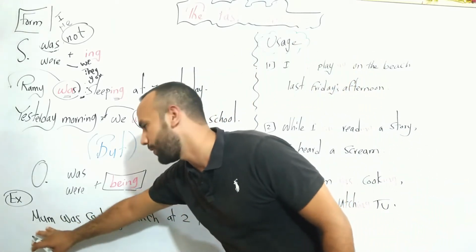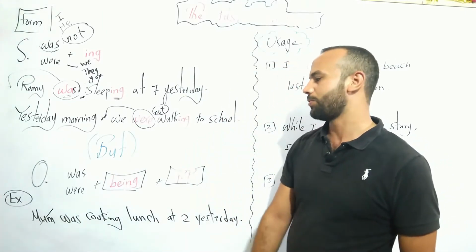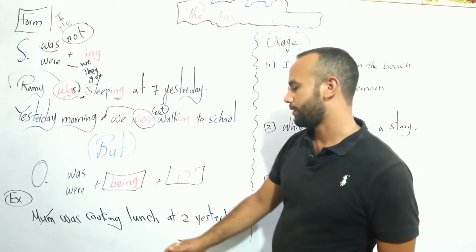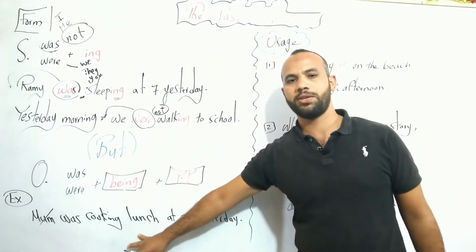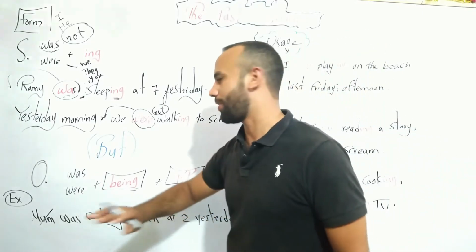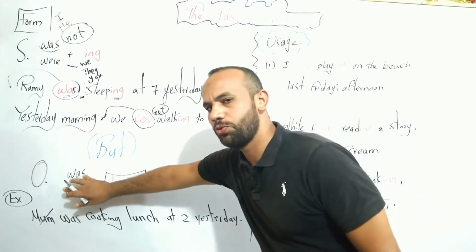Yes, mom is the subject. So let's omit mom. I wanted to start with the object here. What is the object? Yes, lunch. That's true. Lunch. Is it singular or plural? That's correct. It's singular. Lunch was.